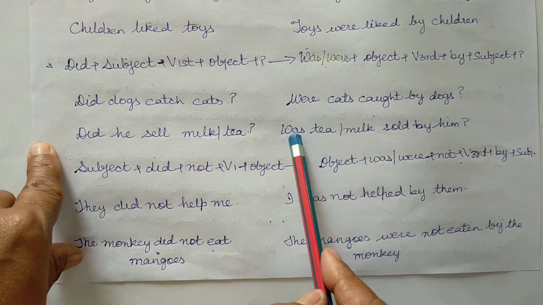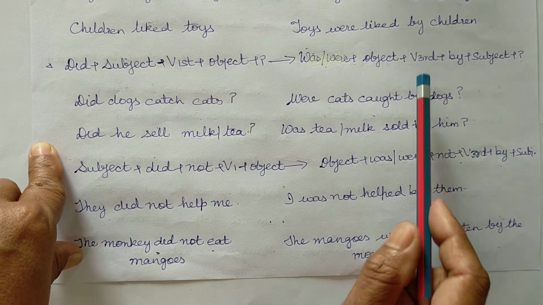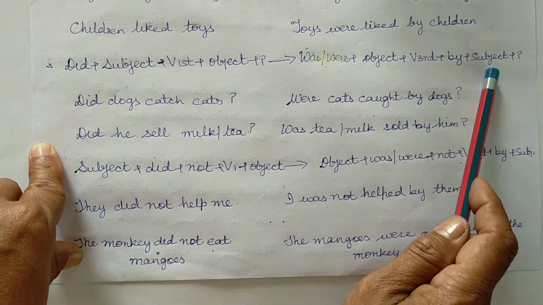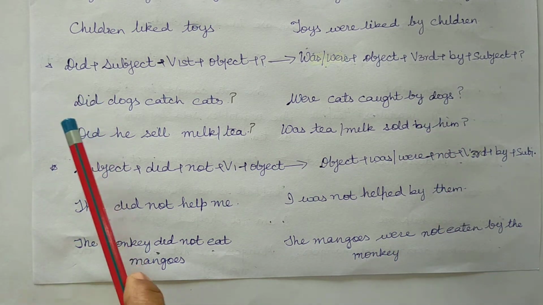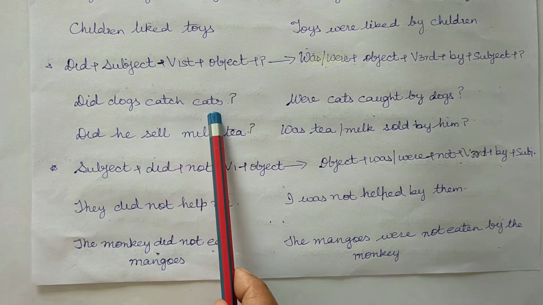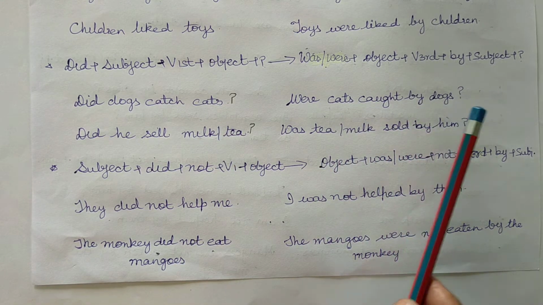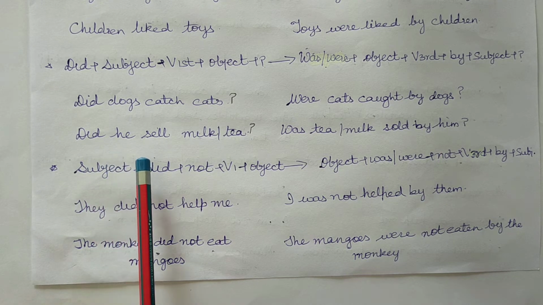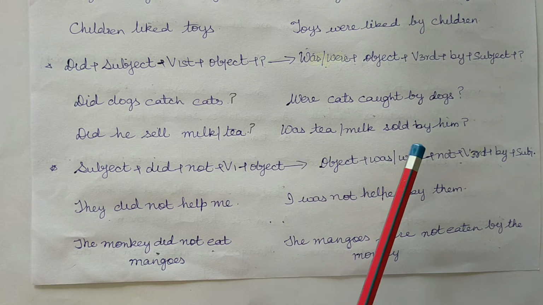Passive form, was, were, plus object cats, plus verb's third form caught, plus by, plus subject dogs, plus question mark. So, did dogs catch cats? Question mark. Were cats caught by dogs? Question mark. Did he sell milk? Question mark. Was milk sold by him?